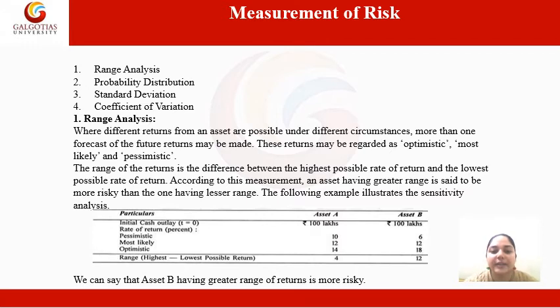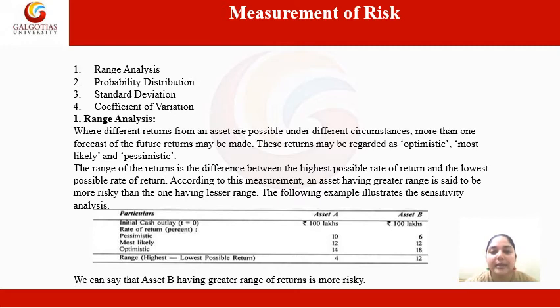Where different returns from an asset are possible under different circumstances, then more than one forecast of the future returns may be made. These returns may be regarded as optimistic, most likely, and pessimistic. Range is basically the difference between the highest possible rate of return and the lowest possible rate of return. It means it is the difference between the highest value and the lowest value. According to this measurement, an asset having greater range is said to be more risky than the one having lesser range. We will understand this point with the help of this example.